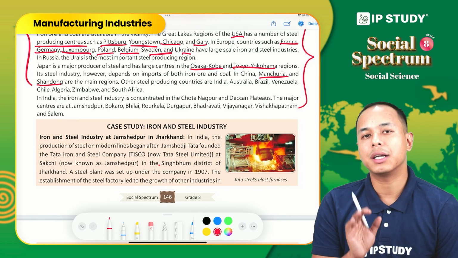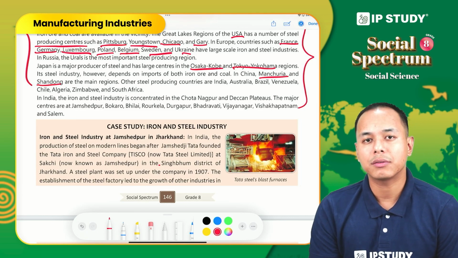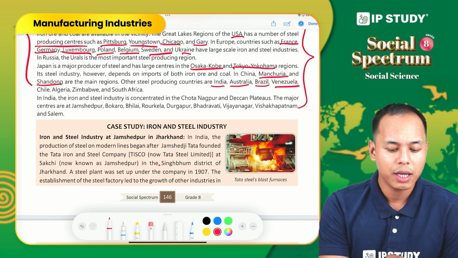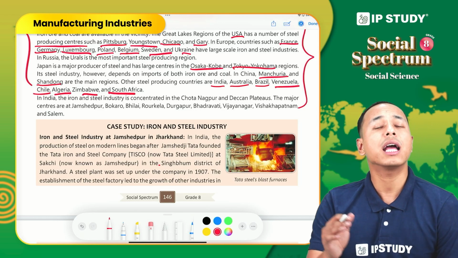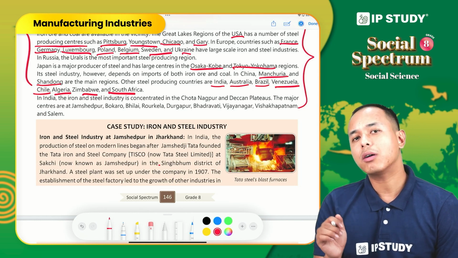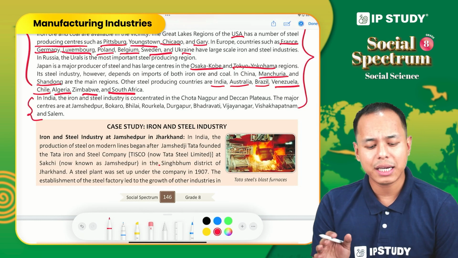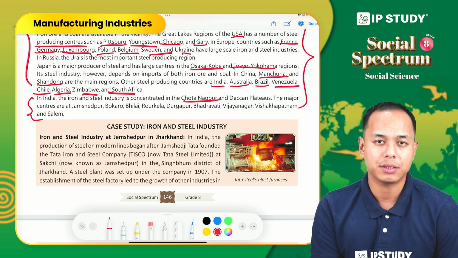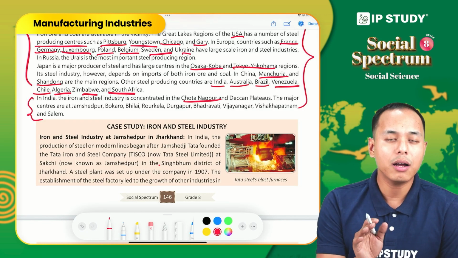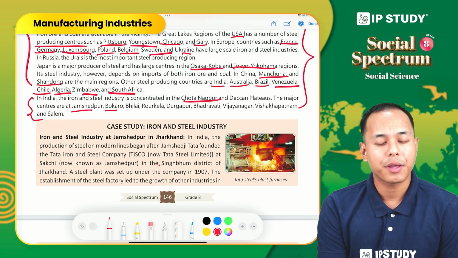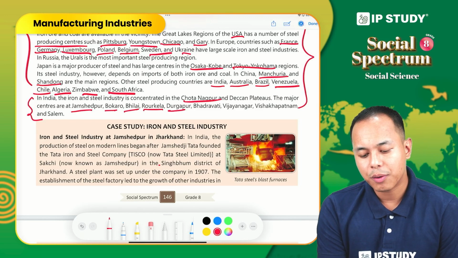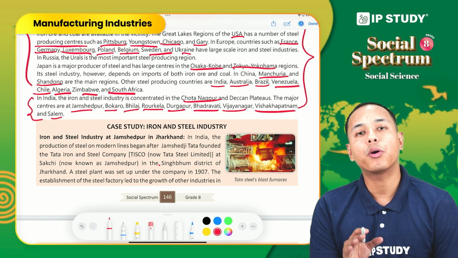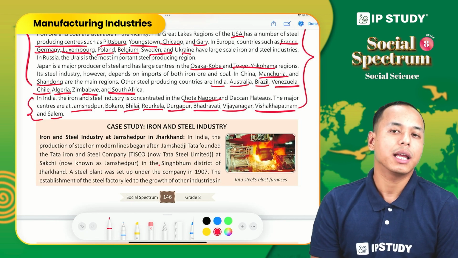Apart from these countries or regions, other countries that are important producers of iron and steel are India, Australia, Brazil, Venezuela, Chile, Algeria, Zimbabwe and South Africa, and there are other countries also. When we talk about India, our iron and steel industry is mostly concentrated in the Chotanagpur belt and Deccan Plateau region. Important centers are Jamshedpur, Bokaro, Bhilai, Rourkela, Durgapur, Bhadravati, Vijayanagara, Visakhapatnam and Salem. So these are the important iron and steel producing centers in India.